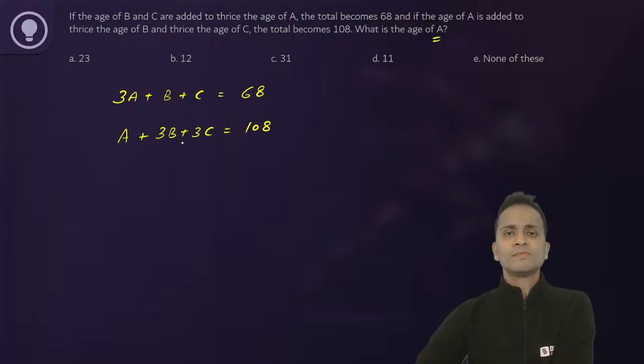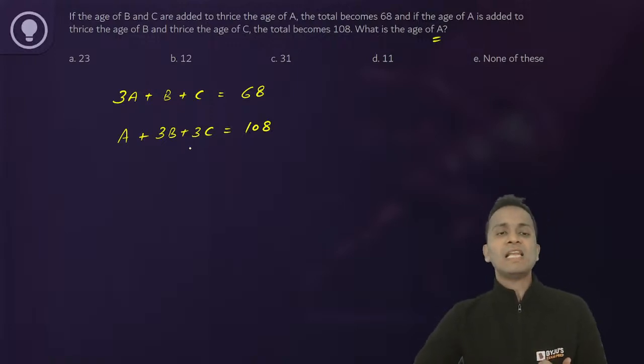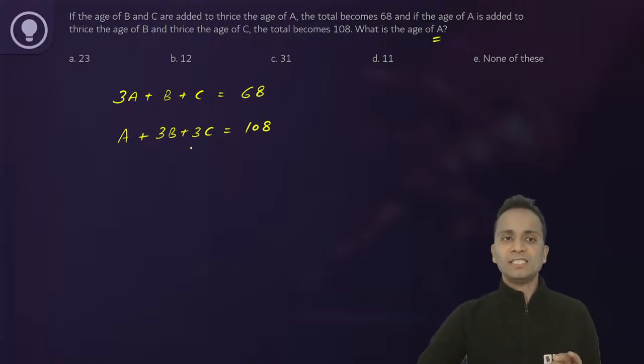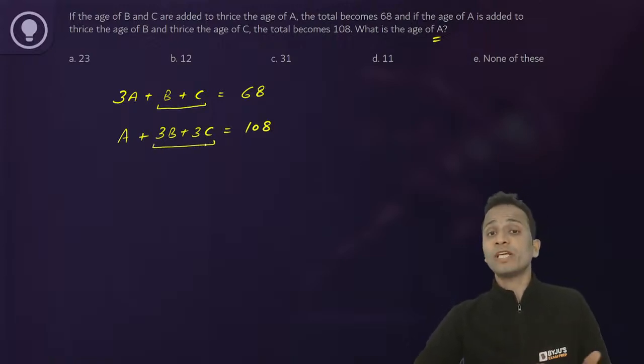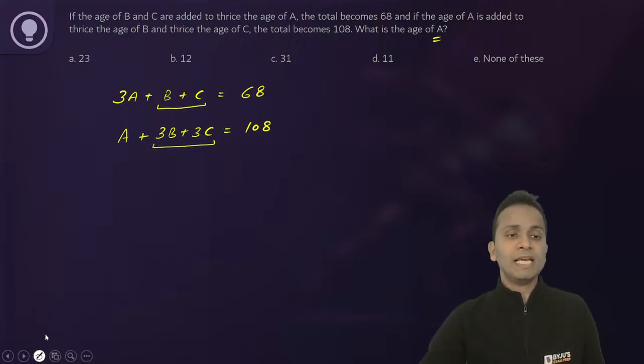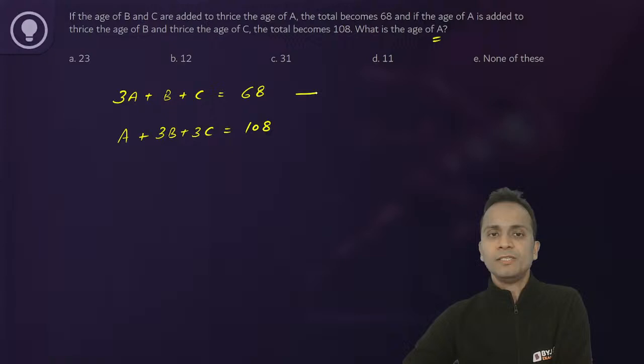So what I'll do is, to find out the value of A, I will have to eliminate B and C. B और C को eliminate करना है, ठीक है? Now look at the first equation, the coefficients of B and C are equal. In the second equation also they are equal. So yes, they can be eliminated. Okay, they can be eliminated, right? So what you can do is you can multiply the first equation by 3. First equation को 3 से multiply कर दो.